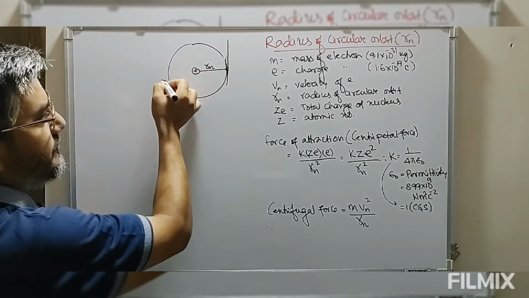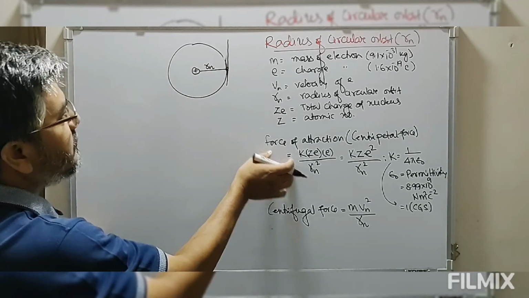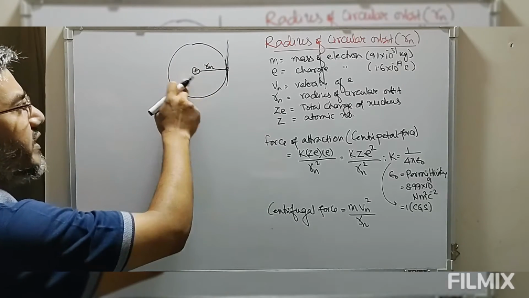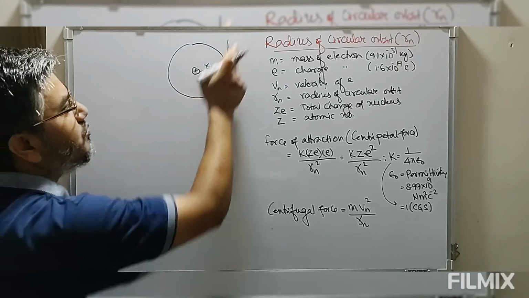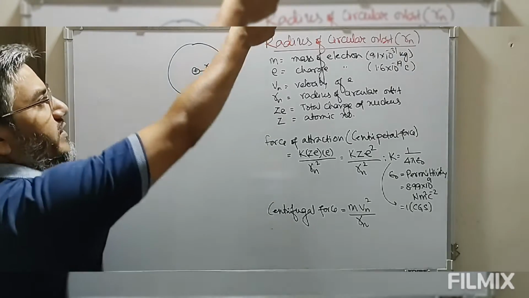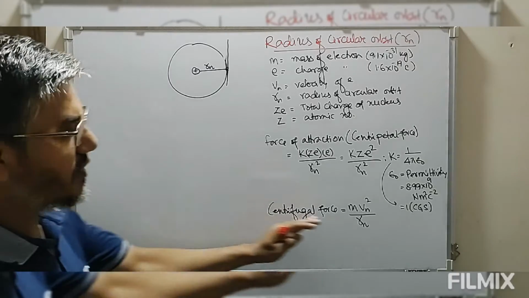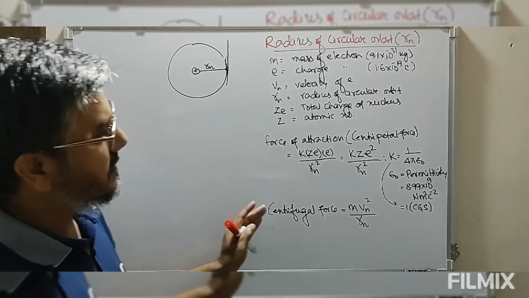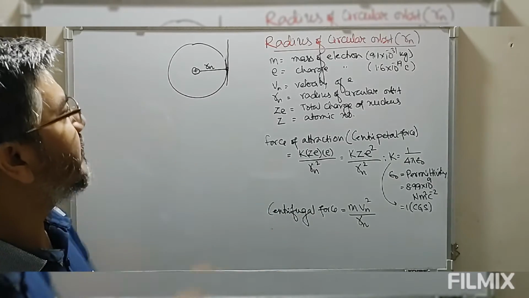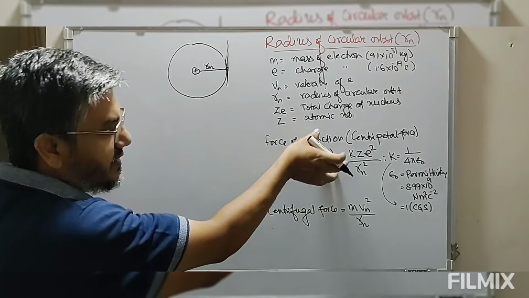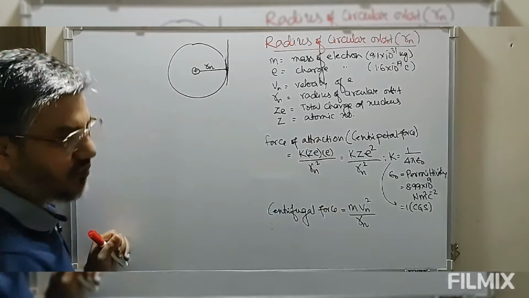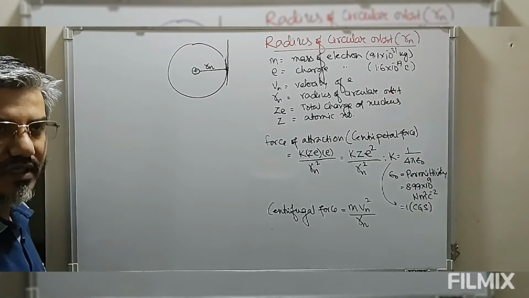This is the attractive force, which is known as the centripetal force. Since it is moving at a very high speed, the electron will try to move outward. That is what we call the centrifugal force. So the centripetal force and the centrifugal force, both these forces should be balanced.